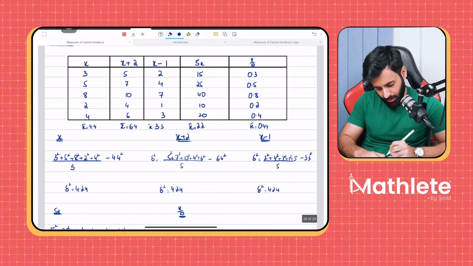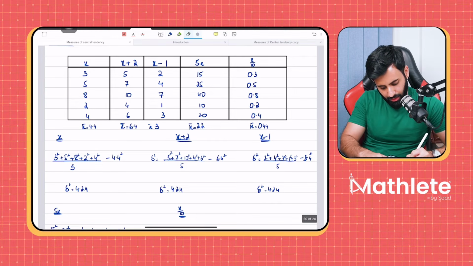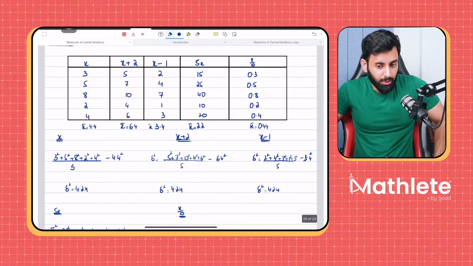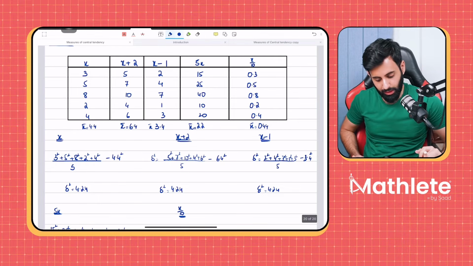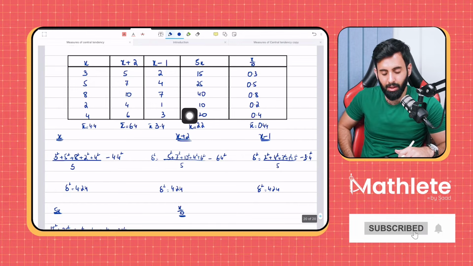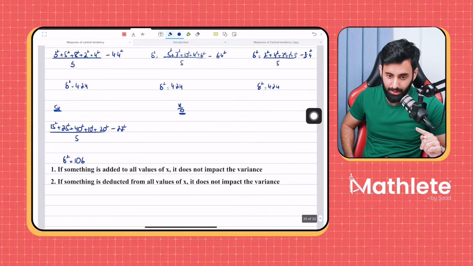Actually, that is correct. This is incorrect. This is 3.4. I don't know where the 3.3 came from. Thank you for pointing that out. Multiply by the number squared. That is correct. Okay. So multiplying all the values of x by 5 resulted in the variance being multiplied by the square of that.